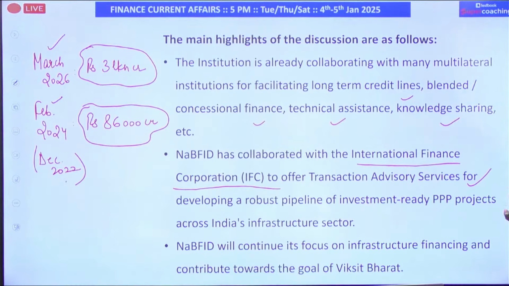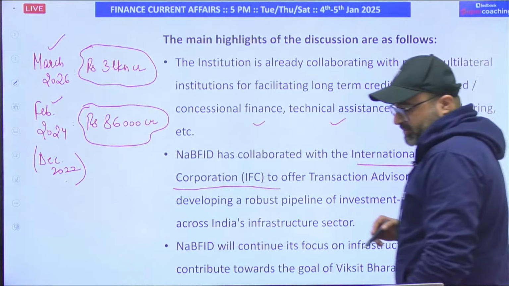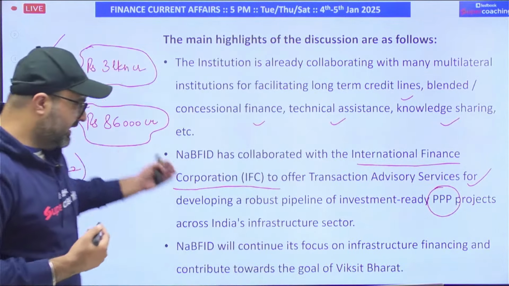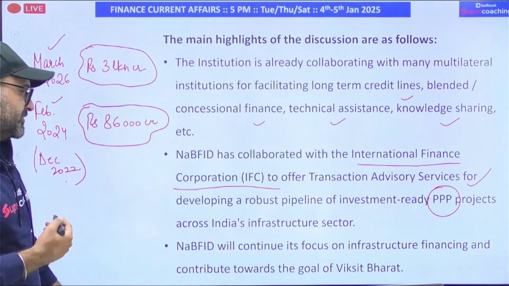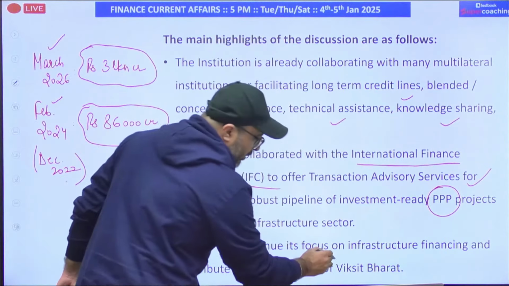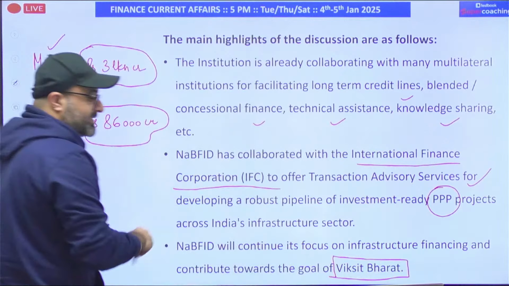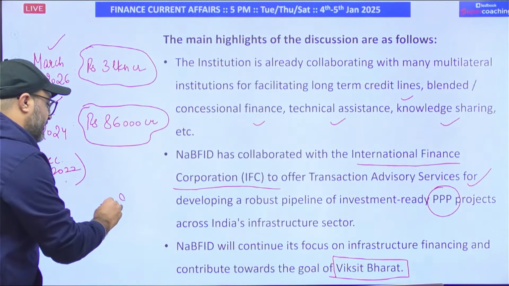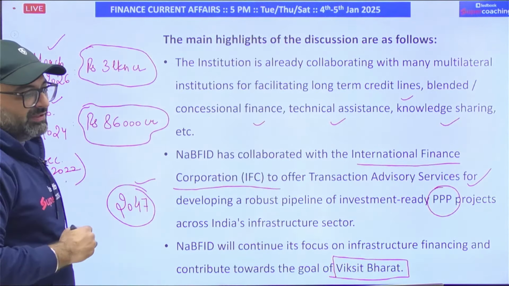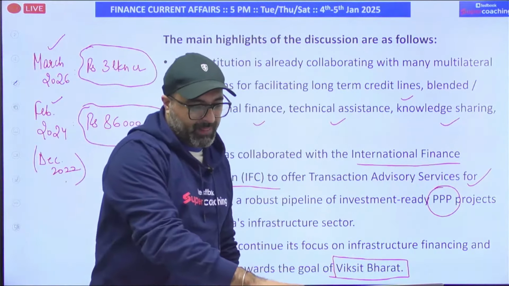so that transaction advisory services can be provided in order to showcase PPP projects across India's infrastructure sector. So in order to attract investment in the PPP infrastructure sector of India, this bank has also tied up with the International Finance Corporation. Last but not least, all the targets and initiatives taken by NABFID are in line with the target of Viksit Bharat, that is, by 2047 we are trying to achieve the status of a developed nation. Is it clear, everyone?